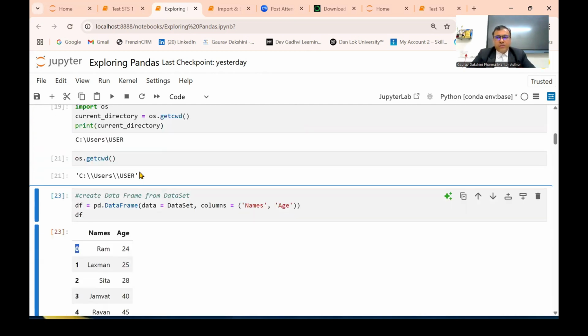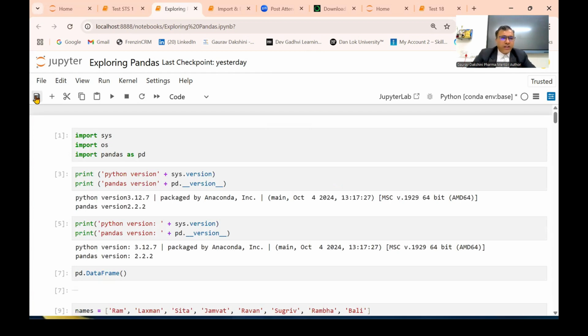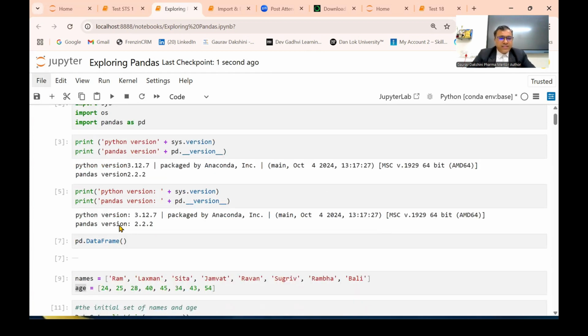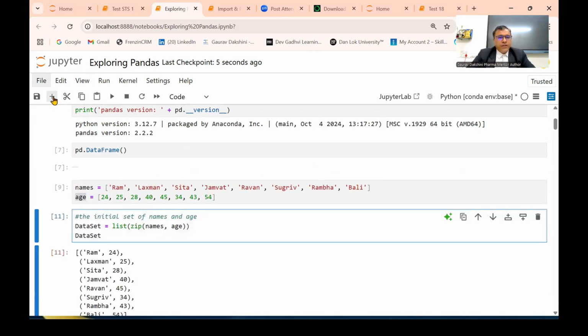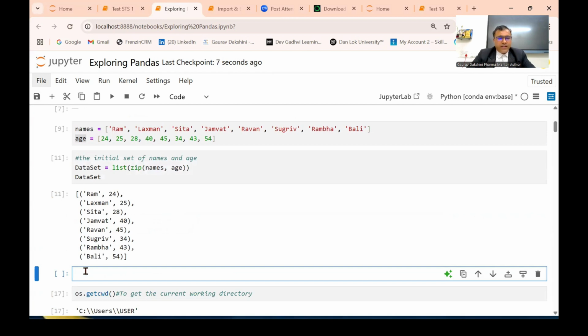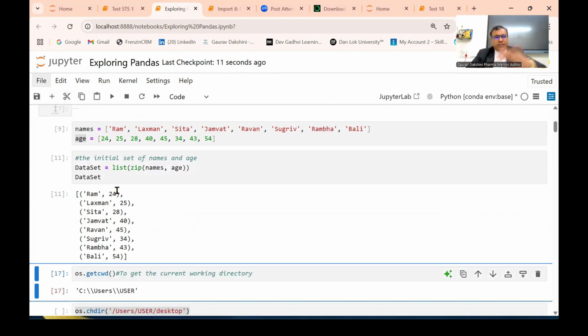Now there is a possibility that you want to use, let's say, the save button. So if you want to save, you can use this. If you want to add any particular cell over here, simply you can type this and the cell will be added. Now this particular cell I don't want, so you can press cut, it will remove that particular cell.